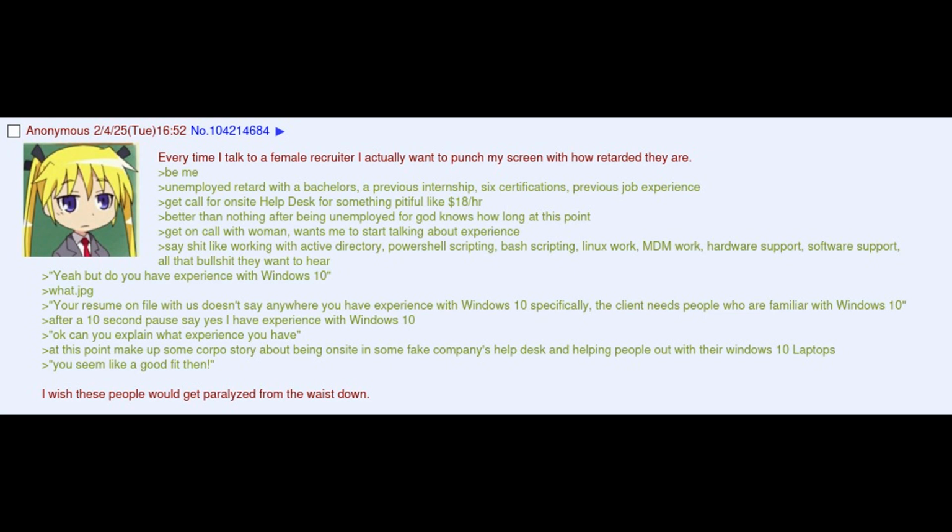At this point, make up some cock-and-bull story about being on-site at some fake company's help desk and helping people out with their Windows 10 laptops. You seem like a good fit then. I wish these people would get paralyzed from the waist down.